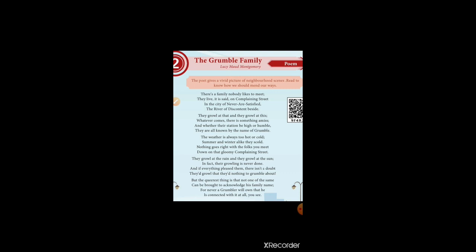Can be brought to acknowledge his family name. So if anyone says your name is of a grumbling family, you belong to a grumbling family, they never accept it. Acknowledge means accept. So they never accept the name of the grumbler. Clear? For never a grumbler will own that he is connected with it at all, you see. Usually no one accepts the wrong.